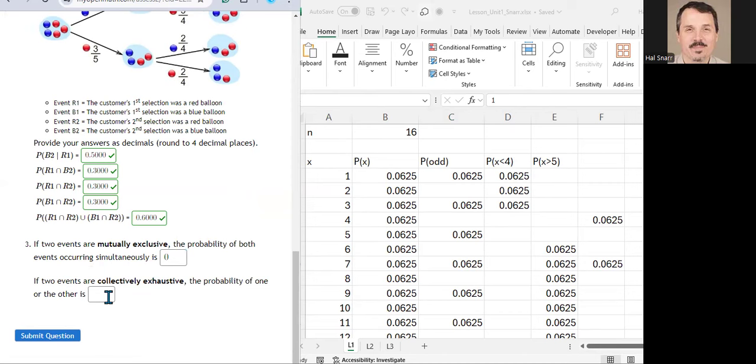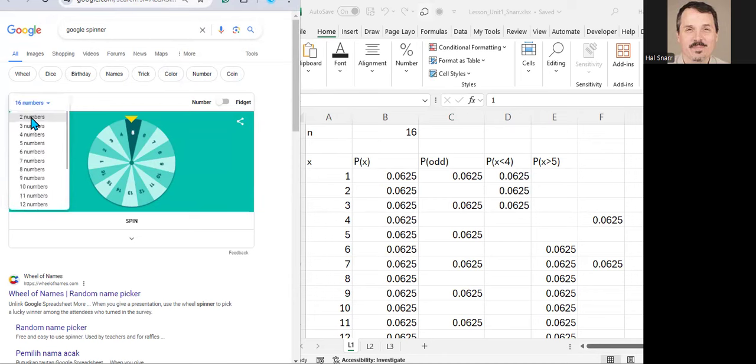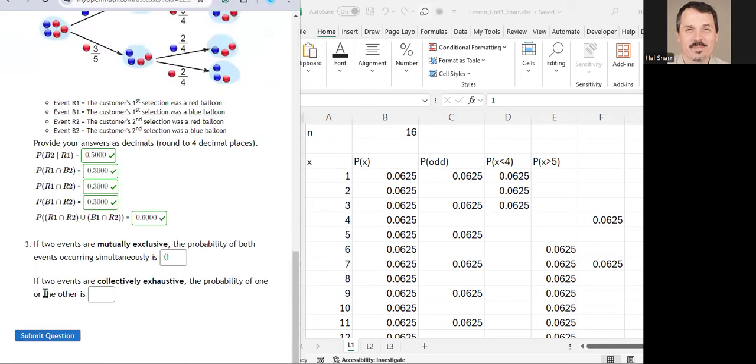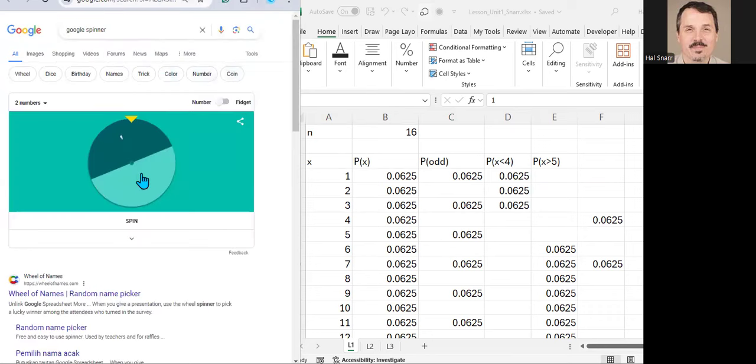If two events are collectively exhaustive, the probability of one or the other, right? Let's change this to 2 numbers, and let's go back to the question. If two events are collectively exhaustive, the probability of one or the other is what? What's the probability of x equal 1 or x equal 2? Well, the probability of x equal 1 is 0.5.